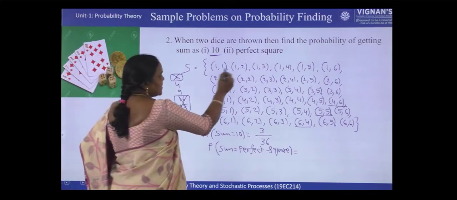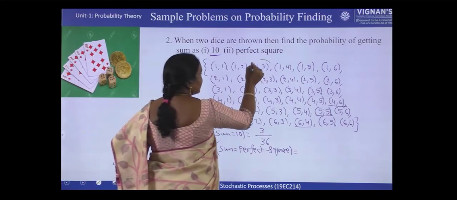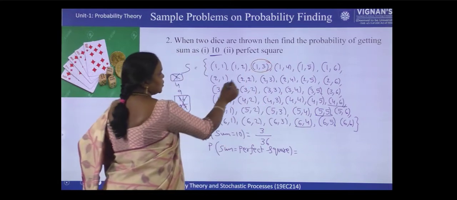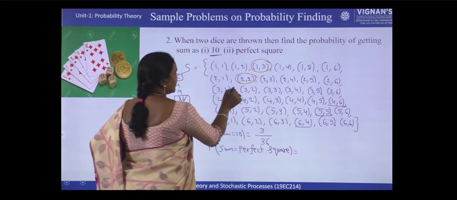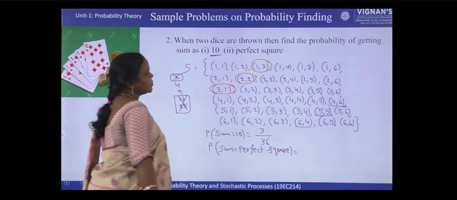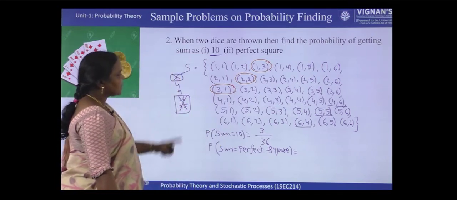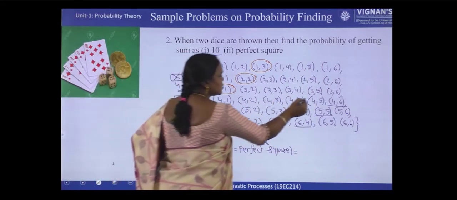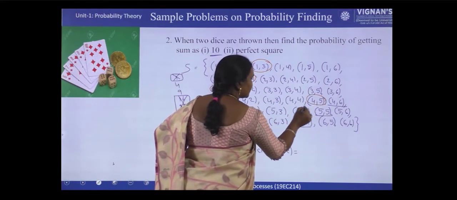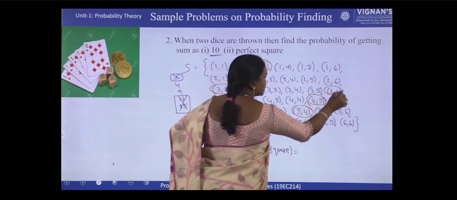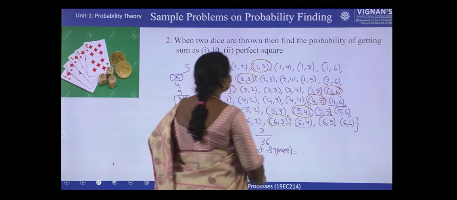So sum is 4 means this is one combination, 2 plus 2, 4. 3 plus 1, 4. Okay. These 3 are satisfying sum 4. Next, what is sum 9? So sum 9 means 4 plus 5, 5 plus 4, 3 plus 6, 6 plus 3.